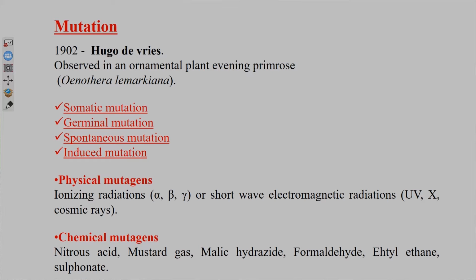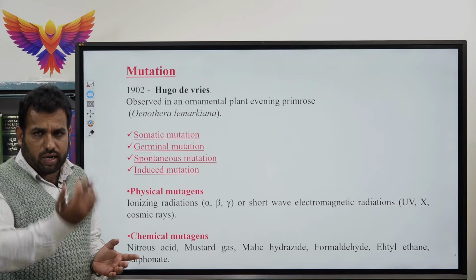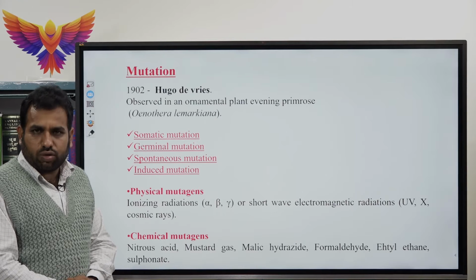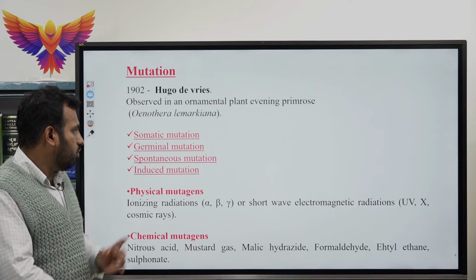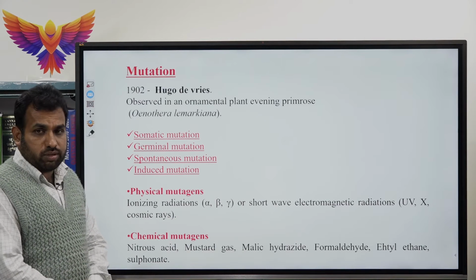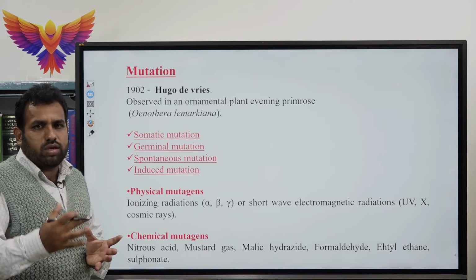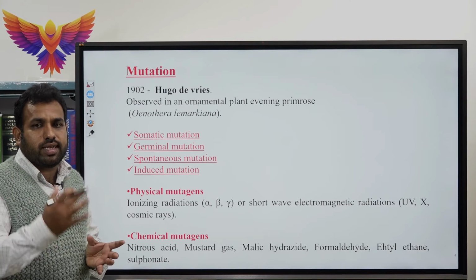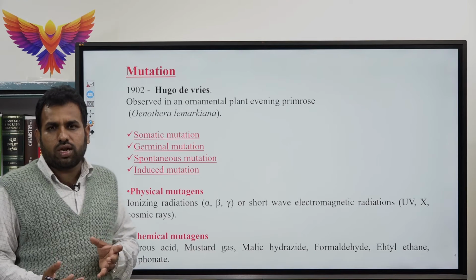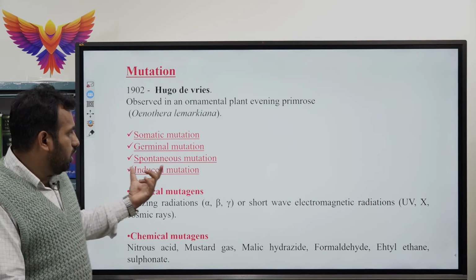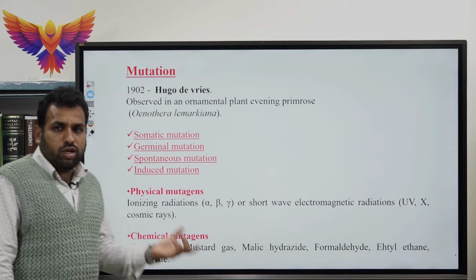Somatic mutations are mutations which occur only in the somatic cells of an organism, that is called somatic mutation. Germinal mutation: mutations which occur in the germ cells or the sex cells are called germinal mutation.